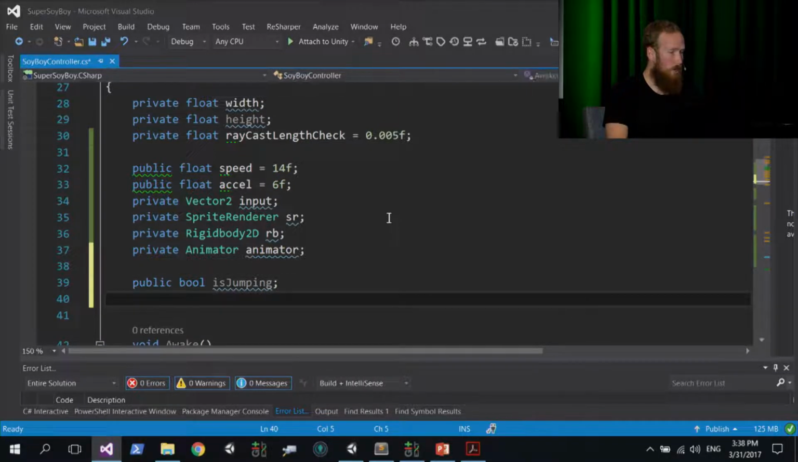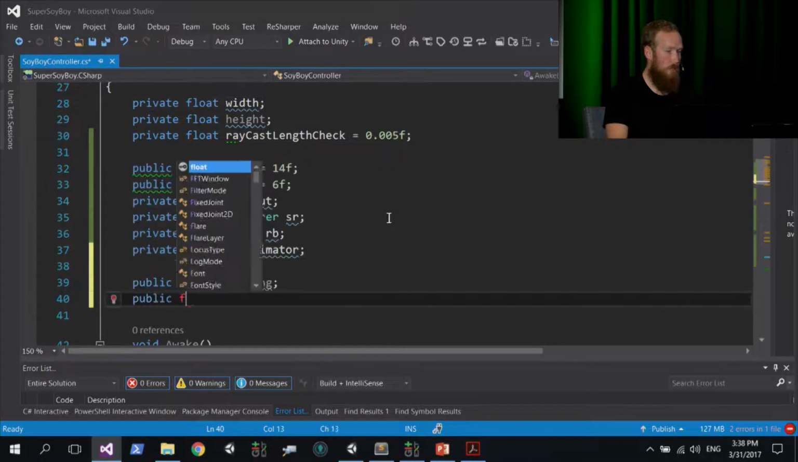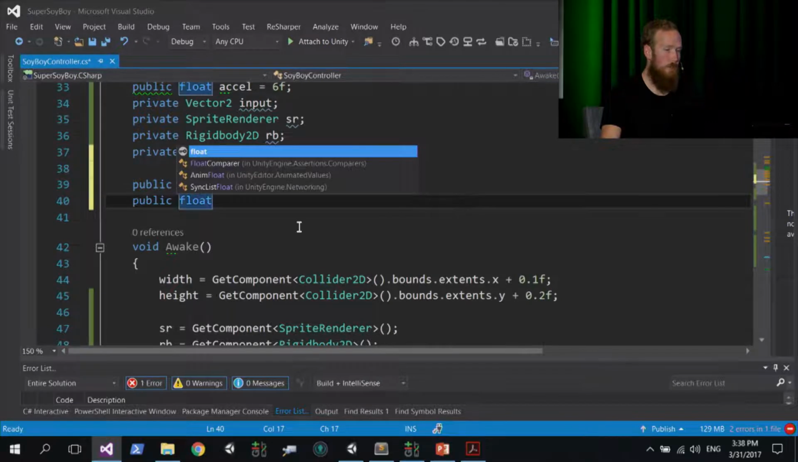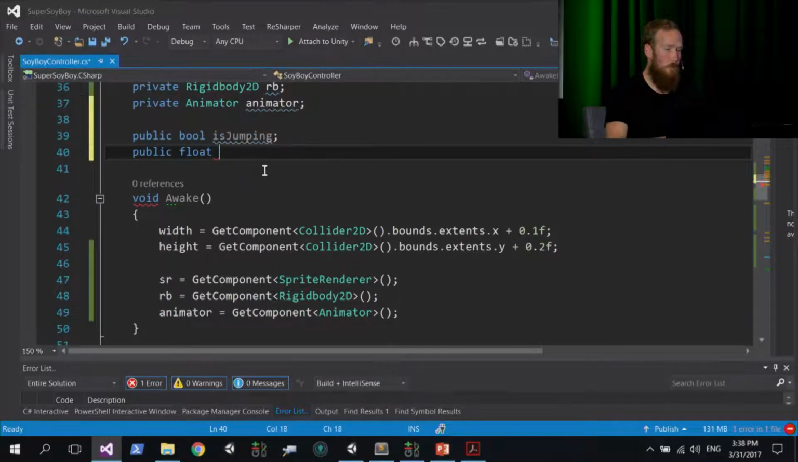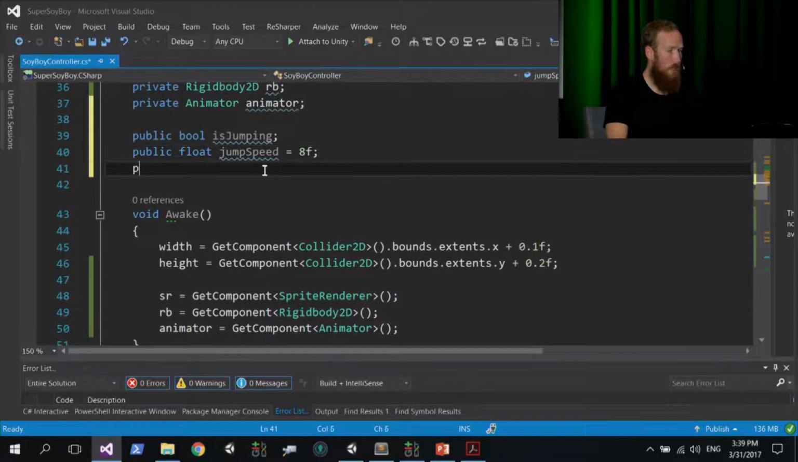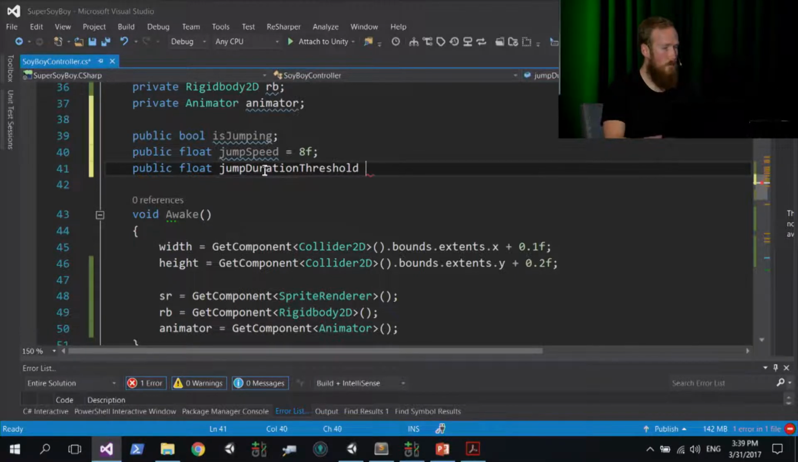Don't forget your semicolons. And we're going to do another one, public float. Let me actually just bring this up a bit for you guys. And we're going to call this jump speed. And we're going to set that to a constant value of 8f, for a float. And we want another one called public float jump duration threshold. And we're going to set that to 0.25f.